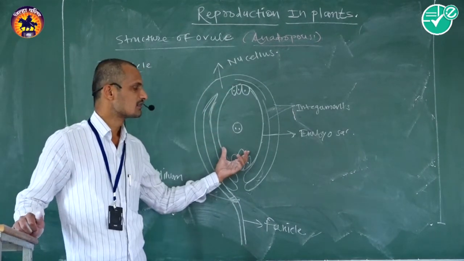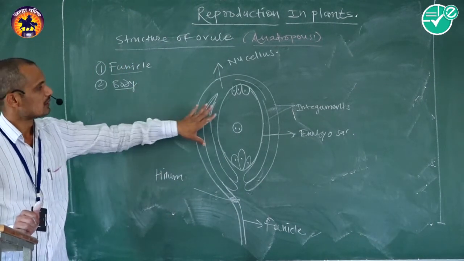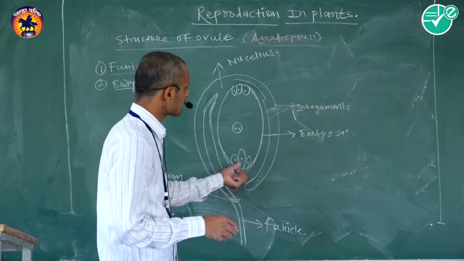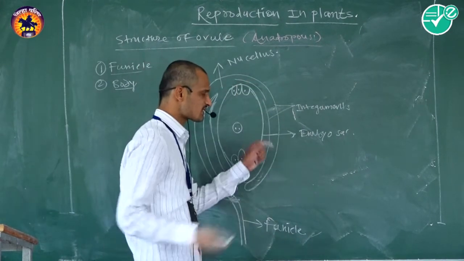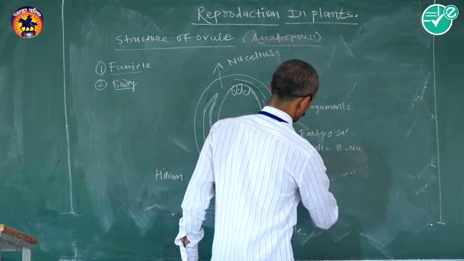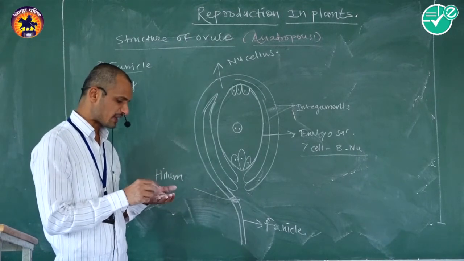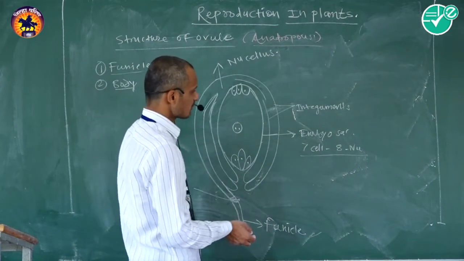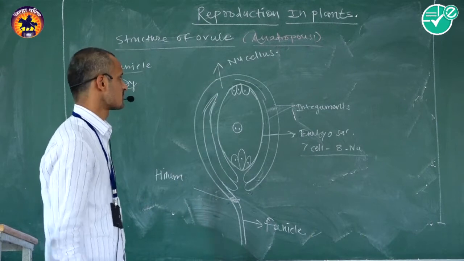The embryo sac, a sac-like or bag-like structure, is situated at the center of the ovule. It is 7-celled and 8-nucleate. Embryo sac consists of three parts.